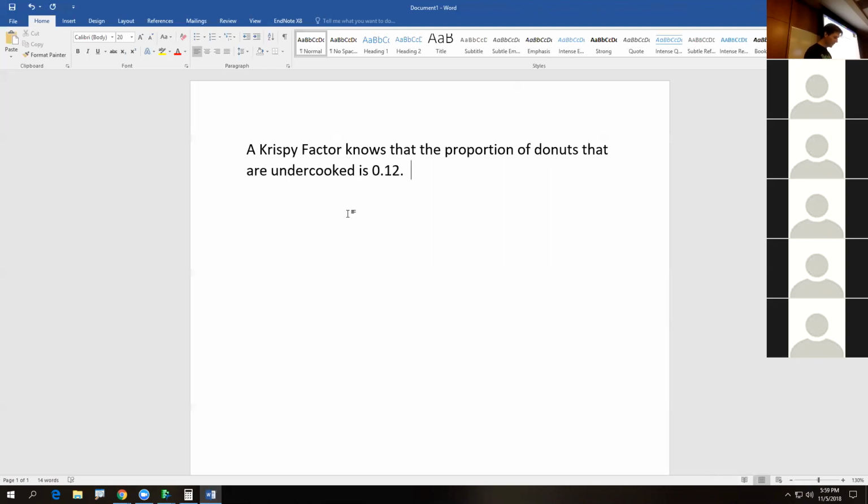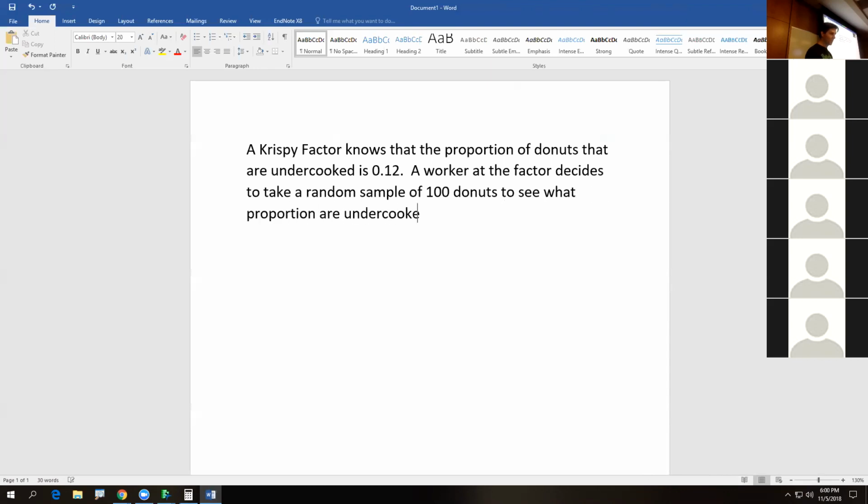A worker at the factory decides to take a random sample of 100 donuts to see what proportion are undercooked, and finds that 9 are undercooked. Don't worry about the grammar here.